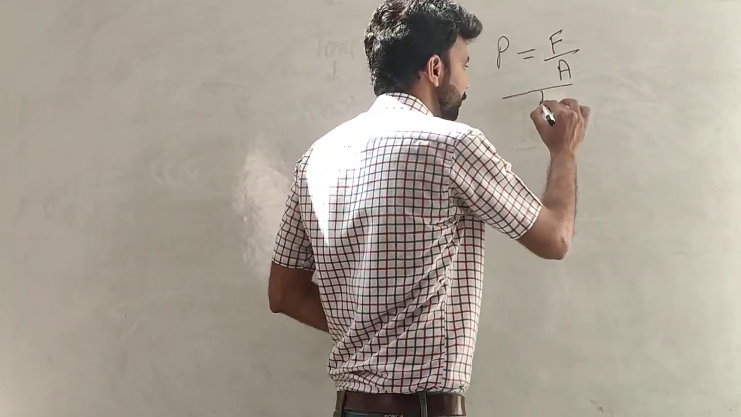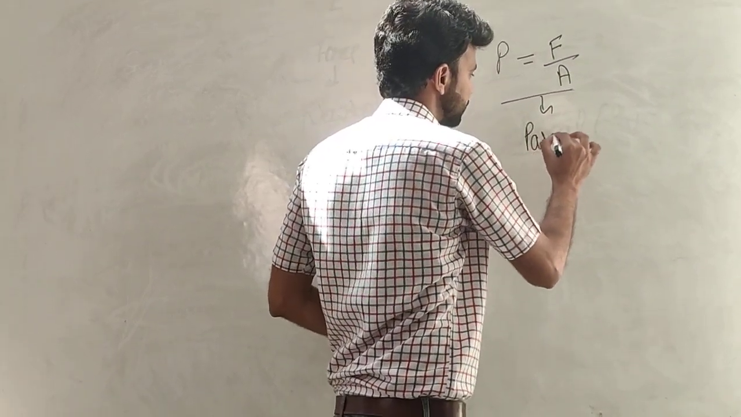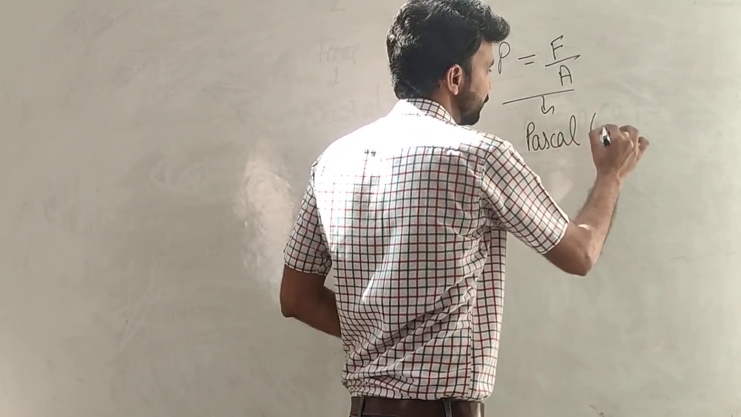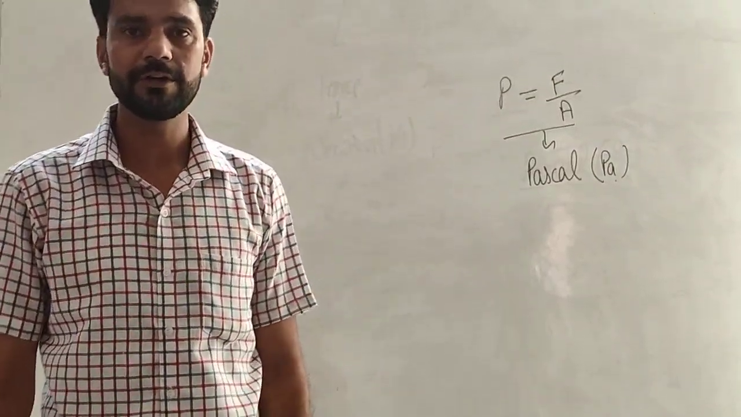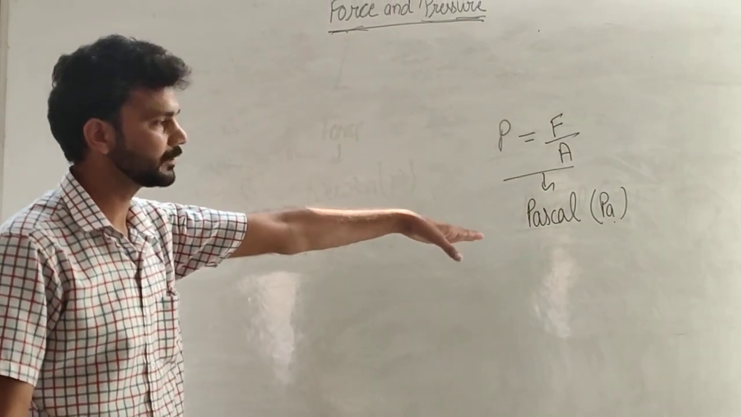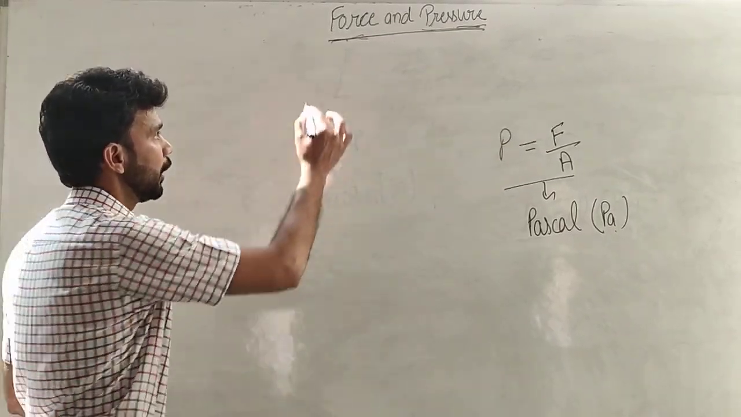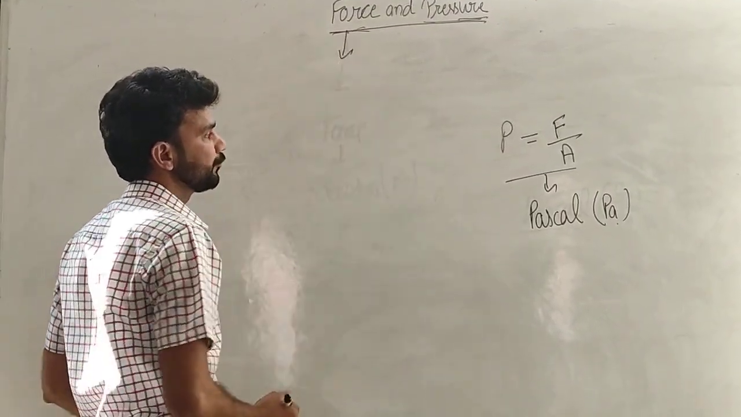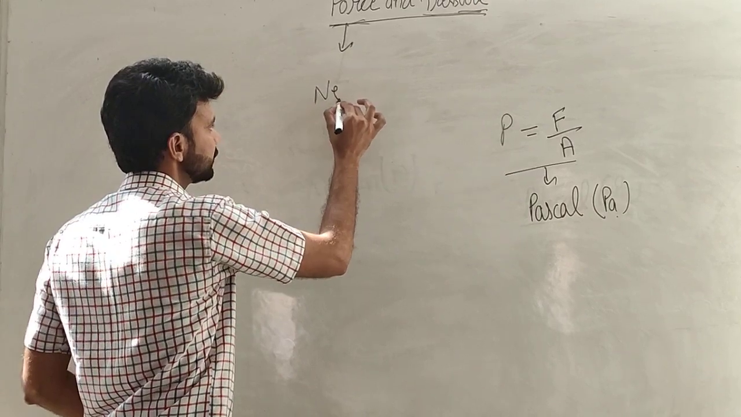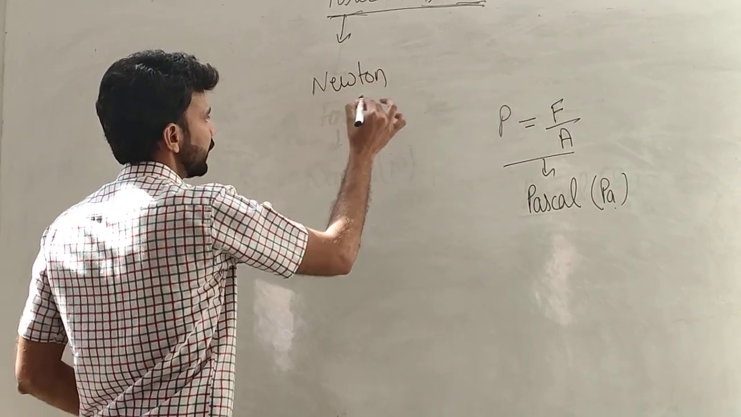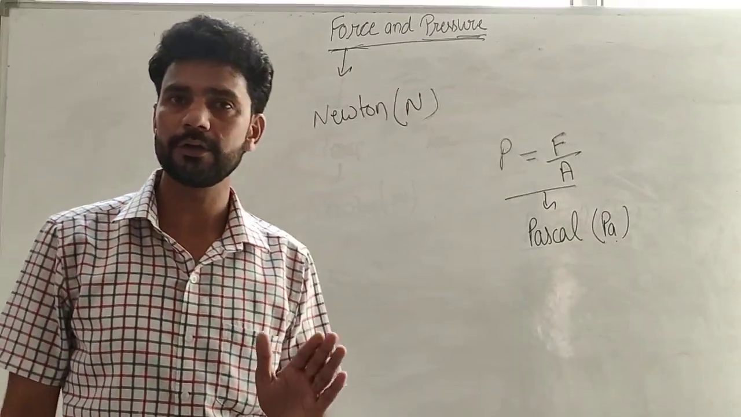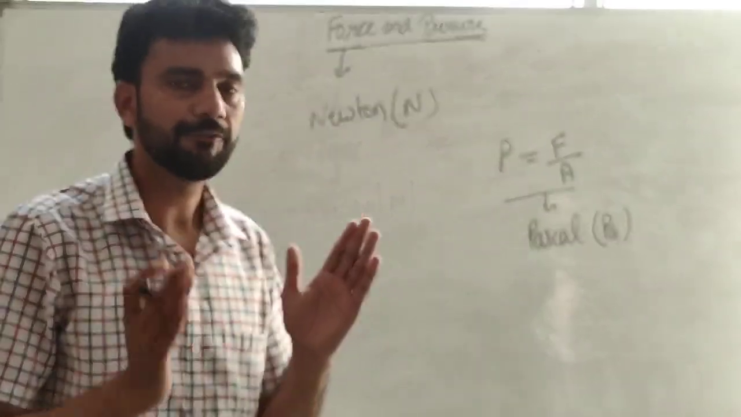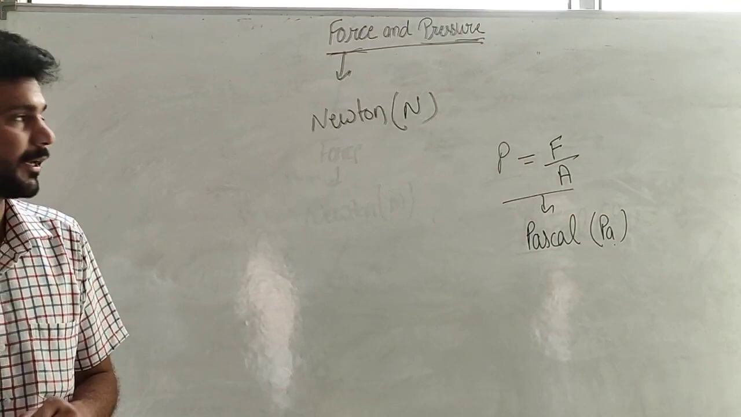And the SI unit of pressure is Pascal. It is denoted by Pa. So pressure, force per unit area, is known as pressure and its unit is Pascal, denoted by Pa. A push or pull on an object is known as force and its SI unit is Newton. It is denoted by capital N. So a push or pull on an object is known as force and force per unit area is known as pressure.